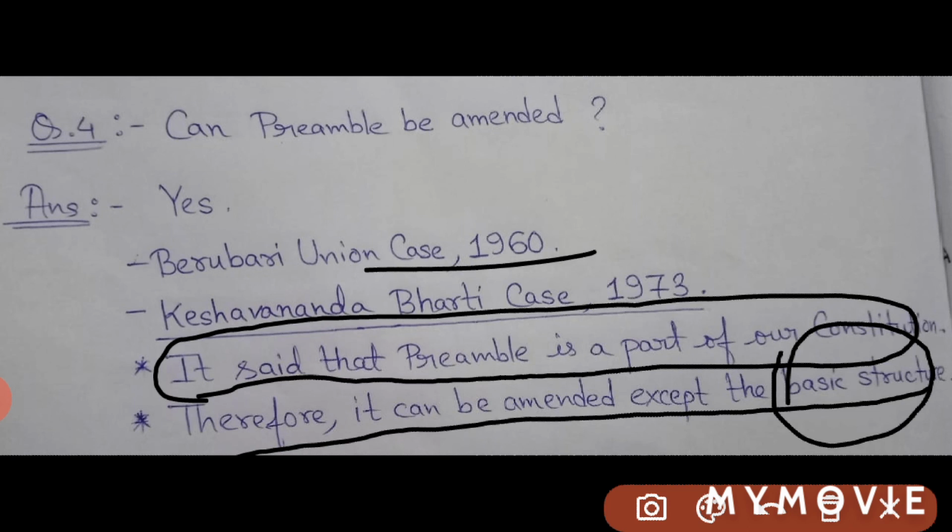So there we will discuss those things. For now, just remember these two facts. In Kesavananda Bharti, it said that the preamble is a part of our constitution and it can be amended, it can be changed, and it has been changed once, which we will know later on. But the basic structure cannot be changed.